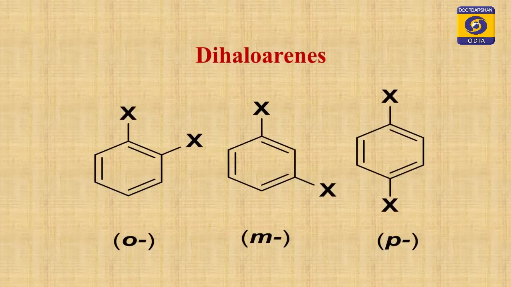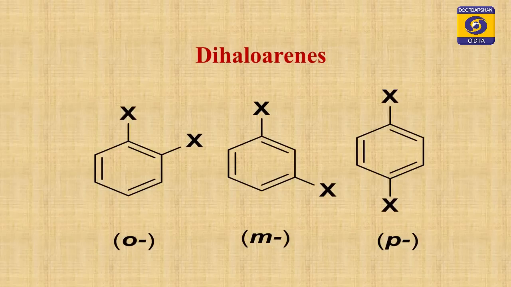Therefore, you can only attach 1 halogen. Look at the structure, 2 halogens are present at adjacent positions. In the next structure, 2 halogens are present at the 1,3 position. If you number the carbons, in the last one the 2 halogens are at opposite positions, the 1,4 position.